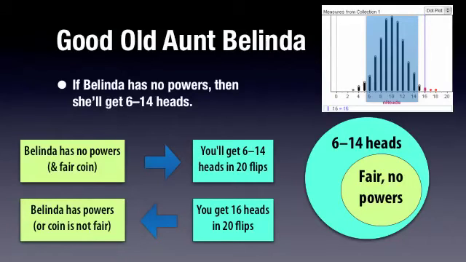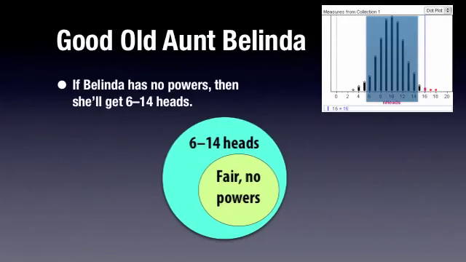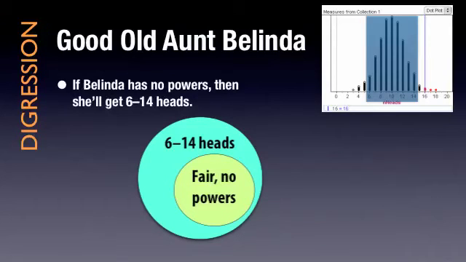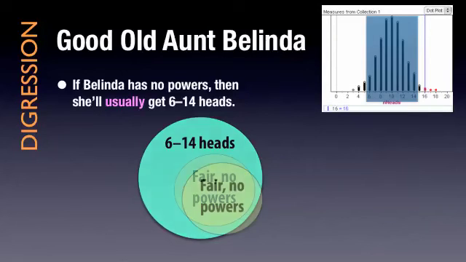So what we're doing is we're showing that the null hypothesis, the no powers thing, is not true. Now, before we leave this video, we're going to go on a little digression. Here comes the digression. So, Belinda has no power, she'll get 6 to 14 heads. Really, what we're interested in is, the truth is, she'll usually get 6 to 14 heads. What does the insertion of this word usually mean?